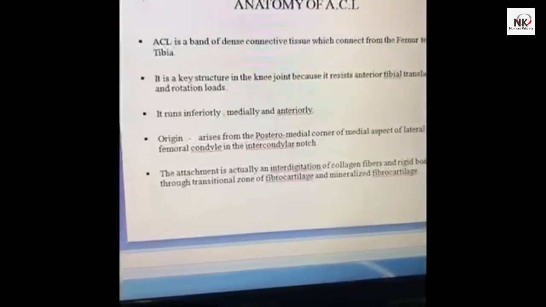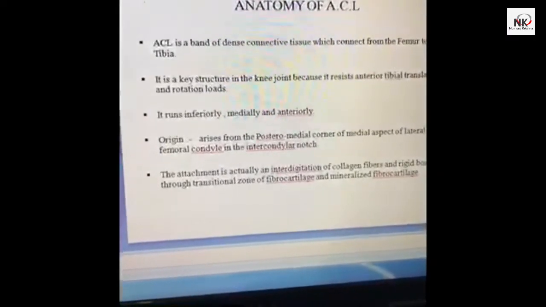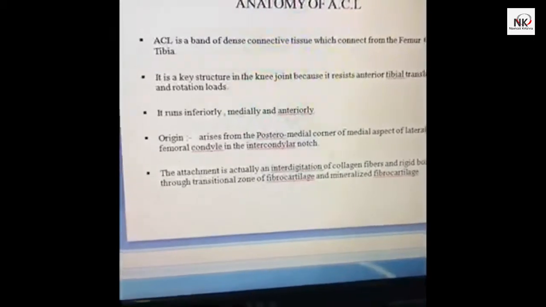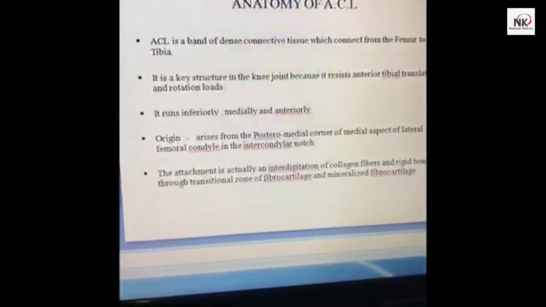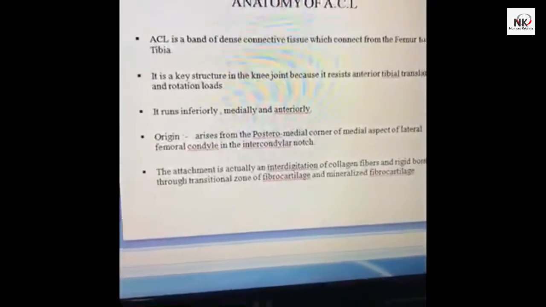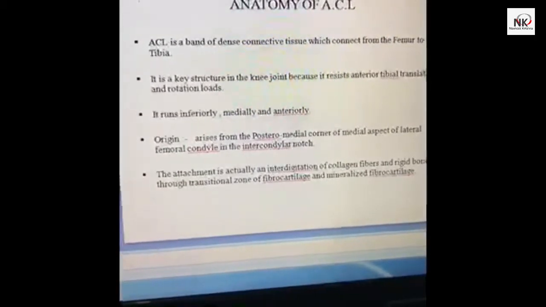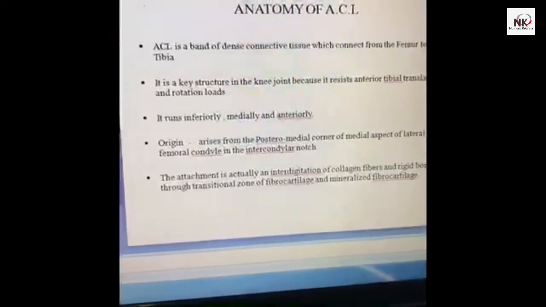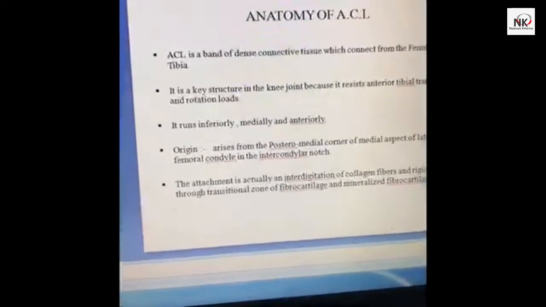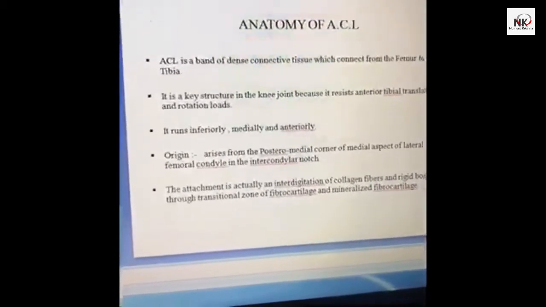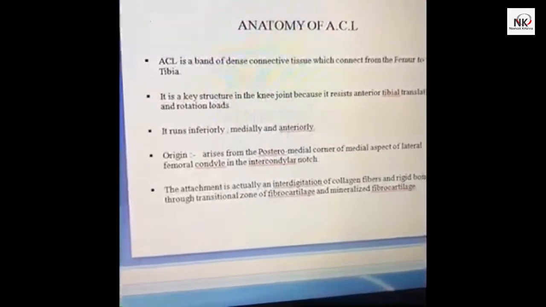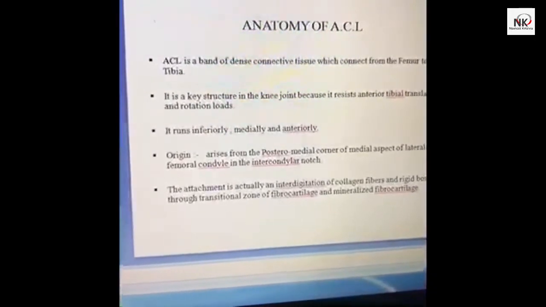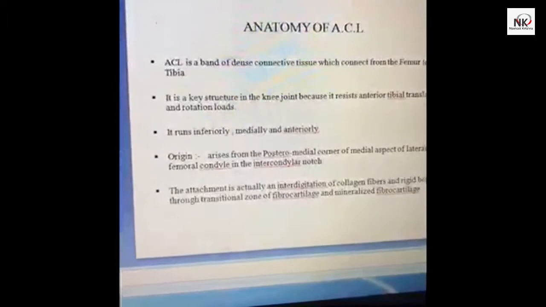Anterior cruciate ligament: anterior stands for the front. Cruciate means the bundle which is crossed. Ligament is always a rope-like structure. It is a band of dense connective tissue which connects from the femur to the tibia. It is a key structure in the knee joint because it resists anterior tibial translation and rotational load.